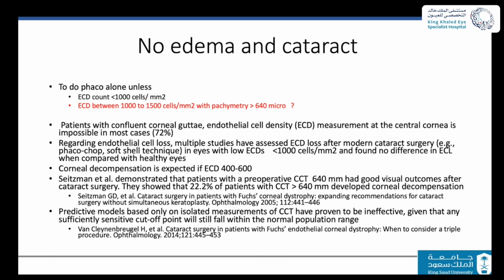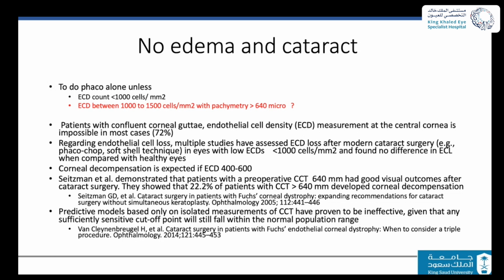because we are seeing more and more evidence to support that following such guidelines is not the best practice. However, the biggest challenge in trying to get the endothelial count is that in 70% of patients who have guttae in the center, you cannot obtain a specular microscopy image. And we see that in practice. So basically, you cannot count on the endothelial cell count as a guideline for your decision. You need to find a different way, because in 72% of patients with moderate guttae, you might not be able to determine the endothelial cell count. This is going to be a challenge.